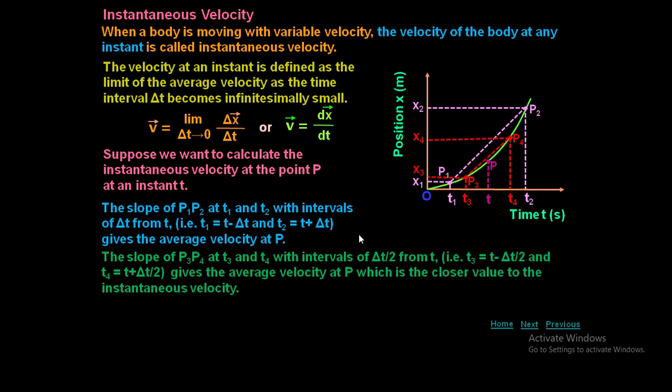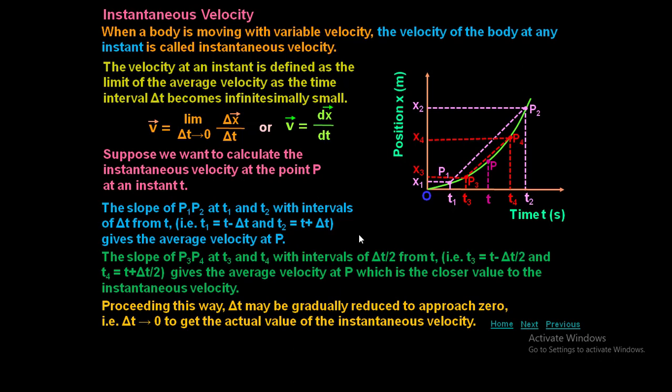The slope of P3P4 at t3 and t4 with the interval of delta t by 2 from t. That is t3 is equal to t minus delta t by 2 and t4 is equal to t plus delta t by 2. It gives the average velocity at P, which is closer to the instantaneous velocity. Now here also we are calculating the average, but I am going to limit the interval still further.